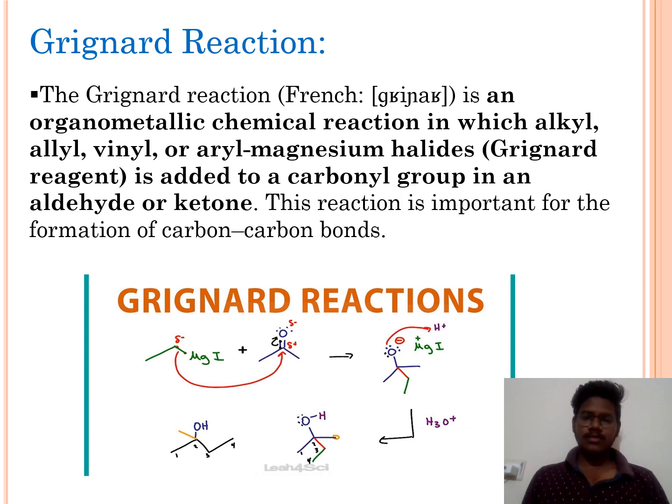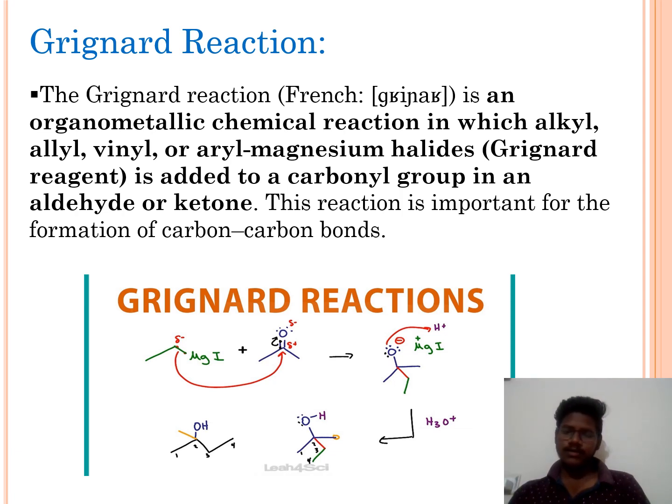This reaction is important for the formation of carbon-carbon bonds. In this reaction, we can see the negative part is attracted by the positive part. By this, the reaction takes place and a carbon-carbon bond is formed.